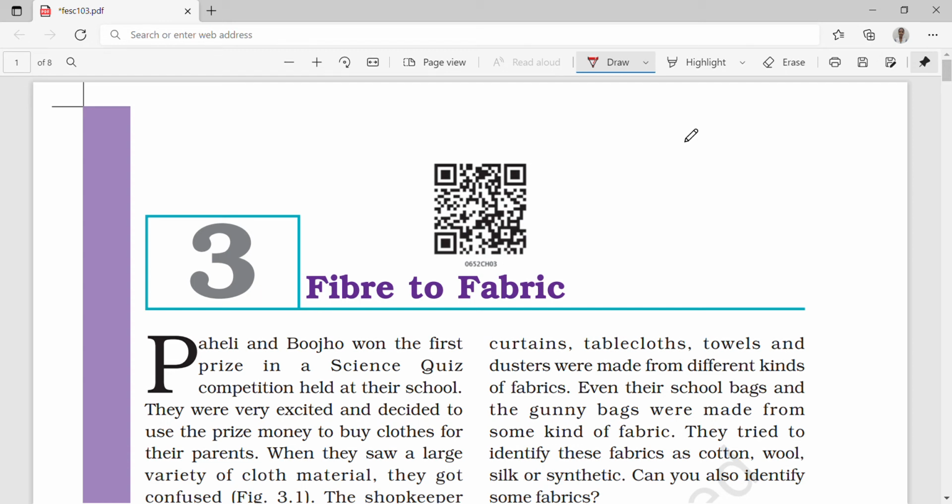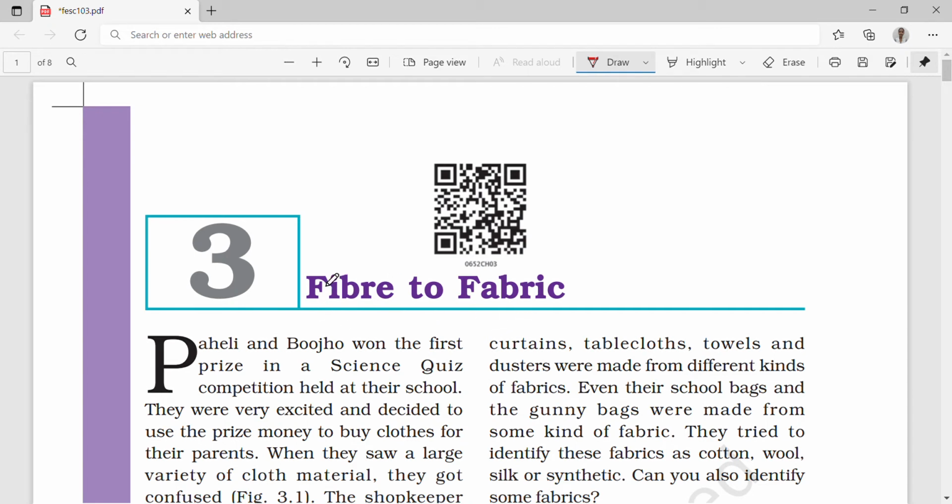6th class students. So today we are going to do chapter number 3, Fibre to Fabric. Okay, let's learn. So first we will understand the name of the chapter, why this name has been given. So chapter number 3, Fibre to Fabric.